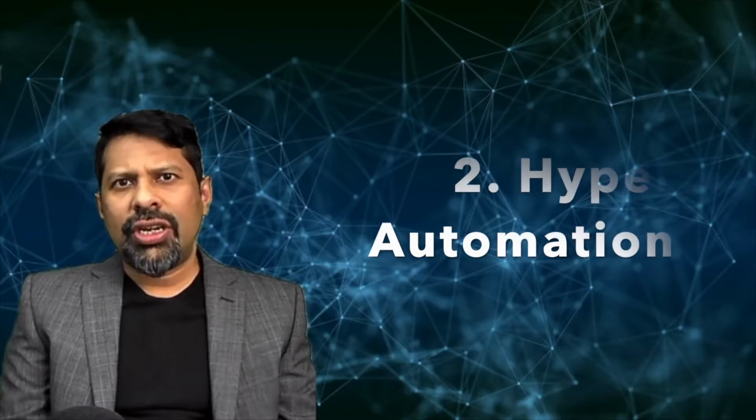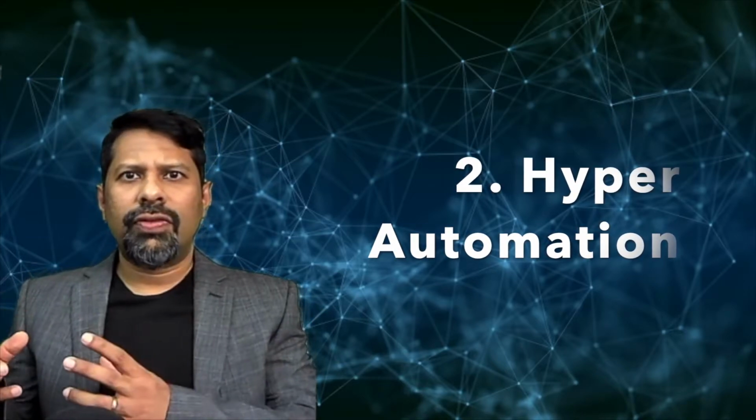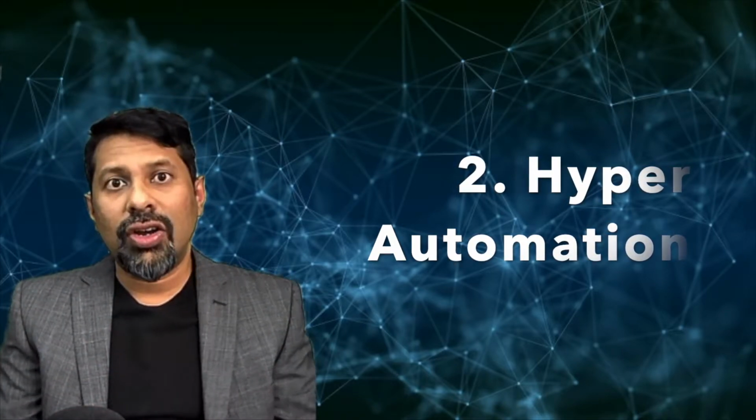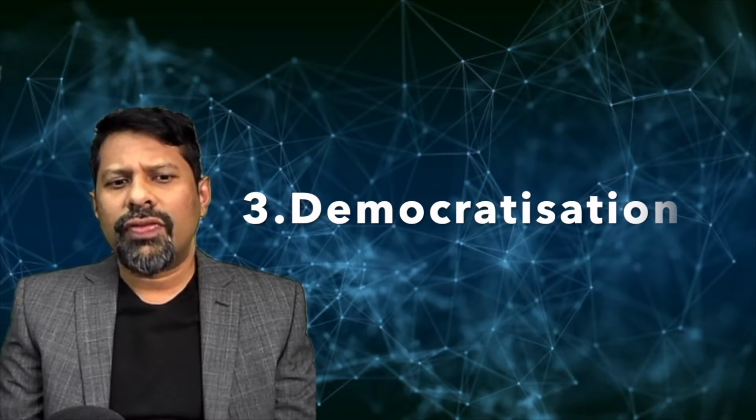The second big megatrend I've observed this year is hyper-automation. And by hyper-automation, I mean, how do you take the benefits of robotic process automation and bring it to the desktop of every employee in an organization so that they can focus on what is important and automate the mundane. Originally pioneered by UiPath, we've had lots of followers in the likes of Blue Prism, Automation Anywhere, and even Microsoft's Power Automate.